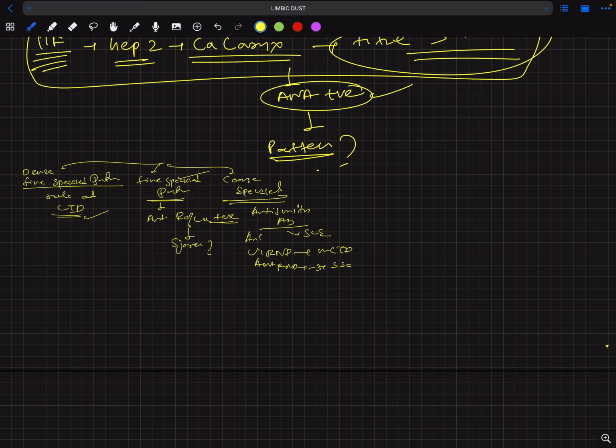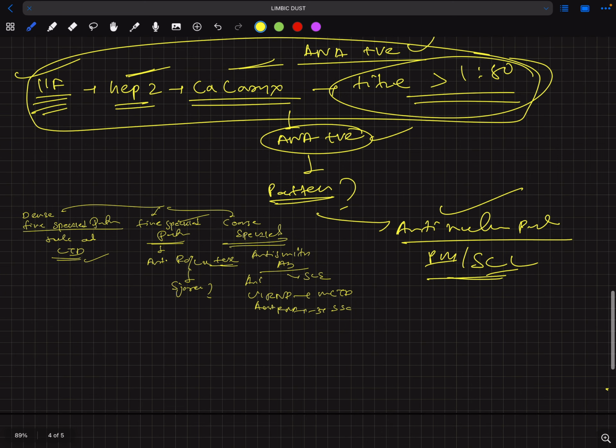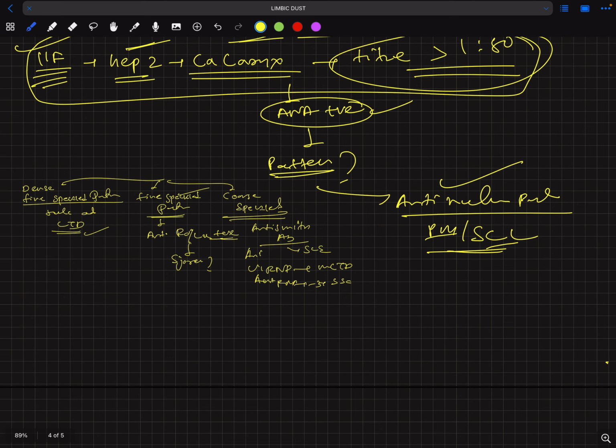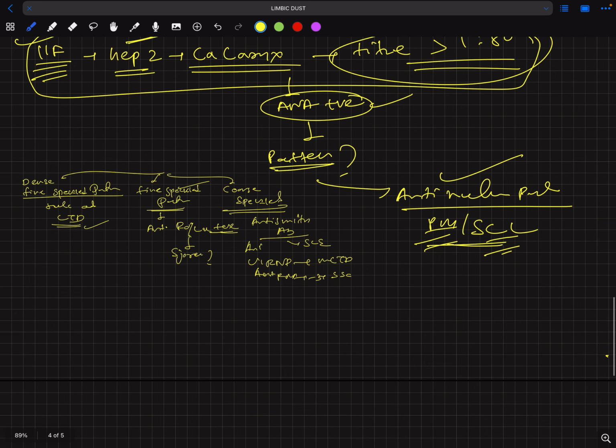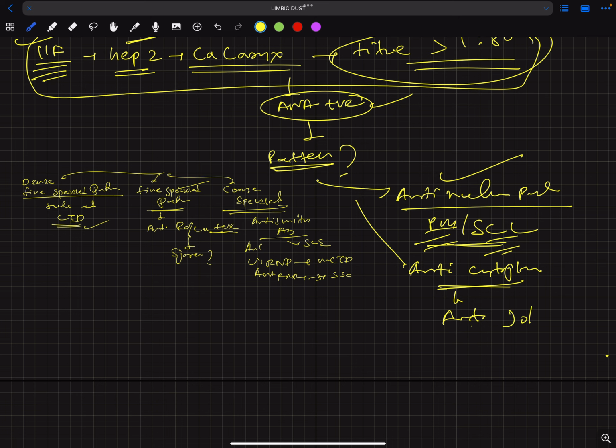What are the other patterns? Another is the anti-nucleolar pattern on indirect immunofluorescence. A nucleolar pattern means polymyositis or scleroderma. If ANA is positive in a nucleolar pattern, there will be polymyositis or scleroderma. And suppose there is an anti-cytoplasmic pattern, then it is anti-Jo1, seen in polymyositis and dermatomyositis.